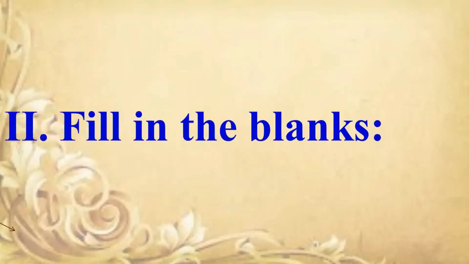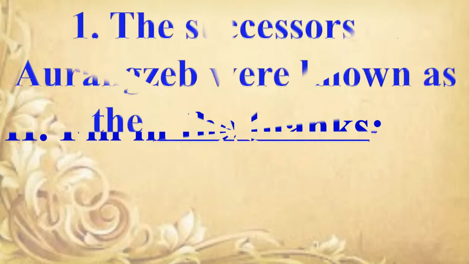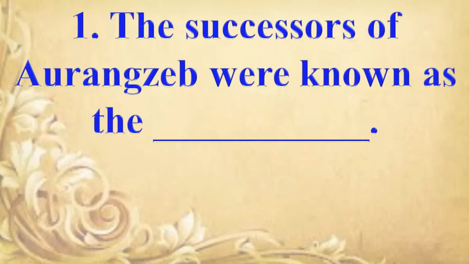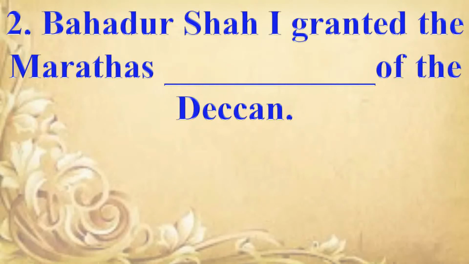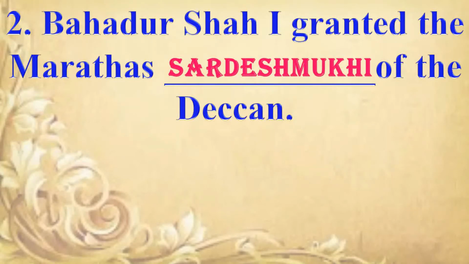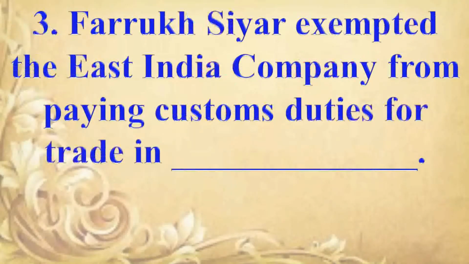Next question. Fill in the blanks. The successors of Aurangzeb were known as the blank. Answer is Later Mughals. Next question. Bahadur Shah I granted the Marathas blank of the Deccan. Answer is Sardesmukhi.